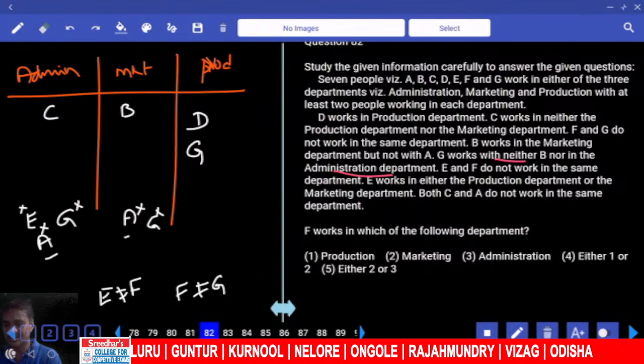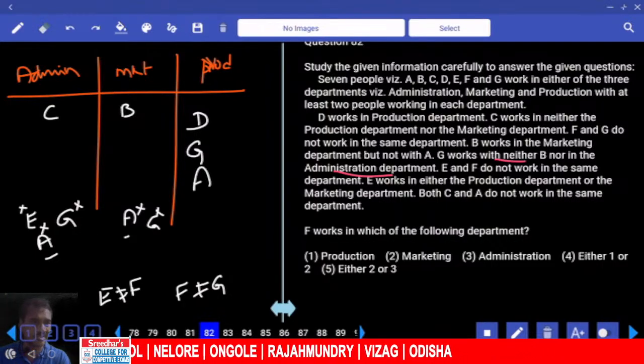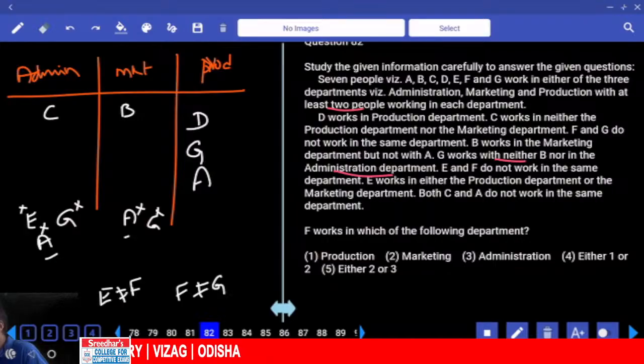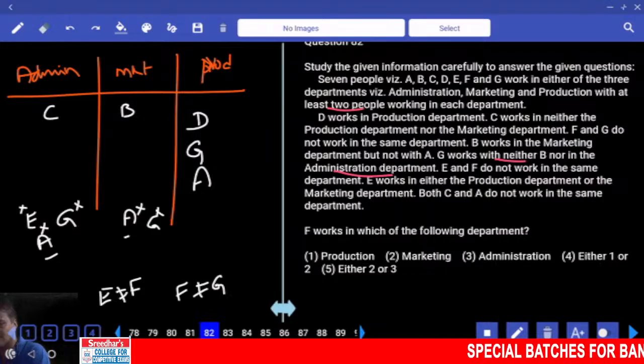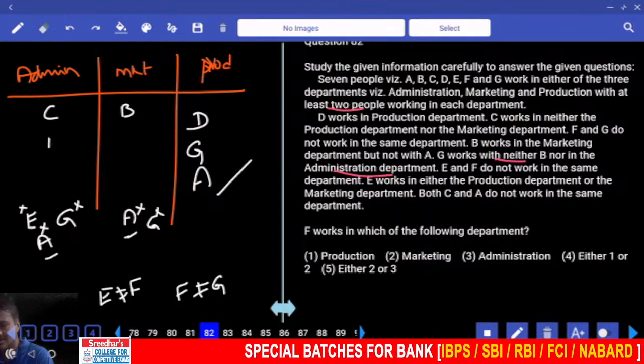A cannot be here, so where should A come? A must be here. At least 2 people, the same wasn't given, right? At least 2 is given here. At least 2 people work in each department. That means minimum 2. In one of the departments you will have 3, and in the remaining you will have 2 and 2. 3 has already come, so it must be 2 and 2. Who cannot be here? A cannot be here, so A must be here.